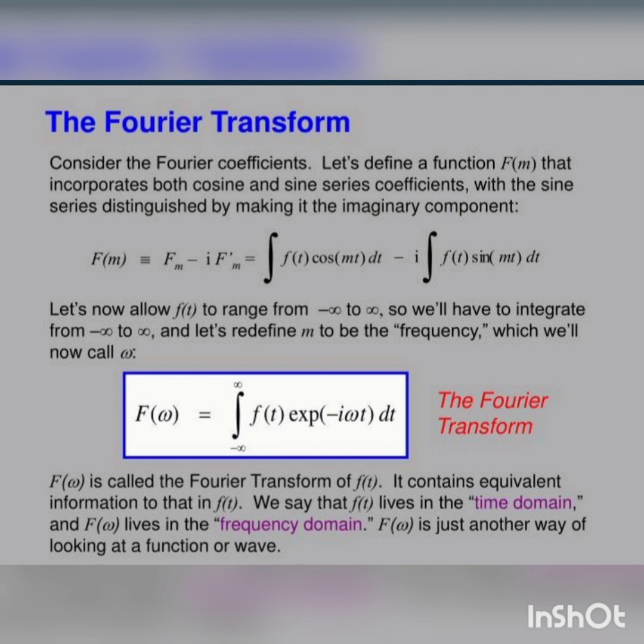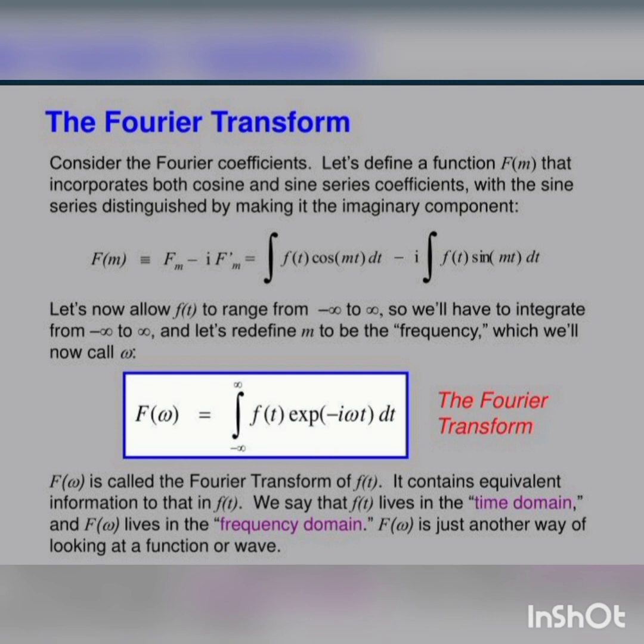The Fourier transform. Consider the Fourier coefficients. Let's define a function F(m) that incorporates both cosine and sine series coefficients, with the sine series distinguished by making it the imaginary component. Let's now allow f(t) to range from minus infinity to plus infinity. So we will have to integrate from minus infinity to plus infinity, and let's redefine m to be the frequency, which we will now call ω.